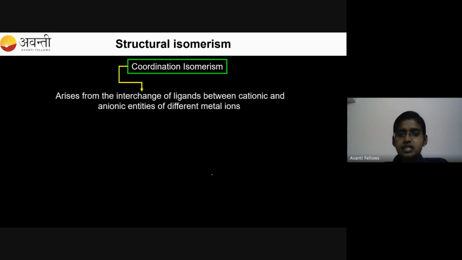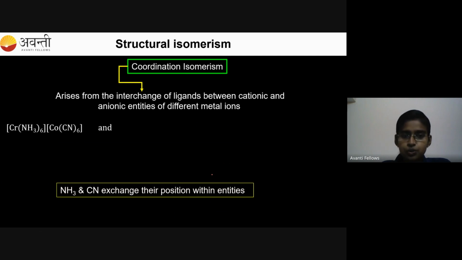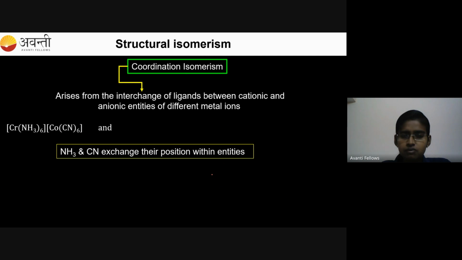They arise from the interchange of ligands between cationic and anionic entities of different metal ions. They exist due to the interchange of ligands.